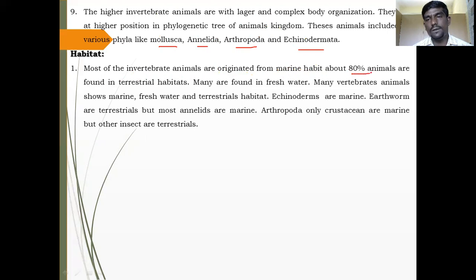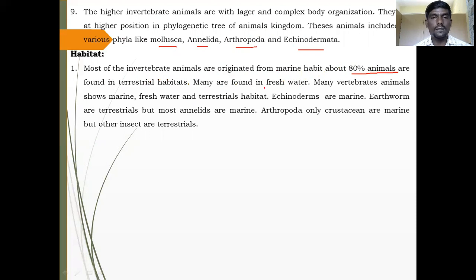About 80% of animals are found in the terrestrial habitat. Maximum animals originated from the marine habitat, but some are also found in the terrestrial habitat, and many are found in freshwater.